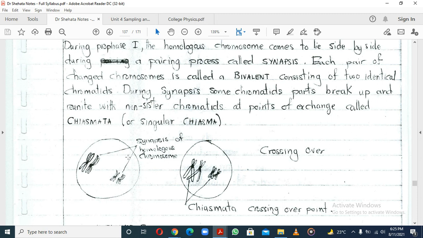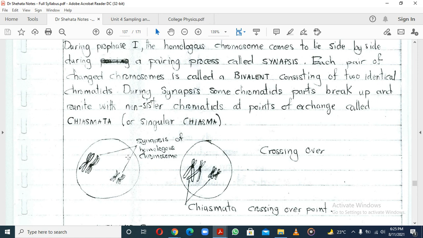Those not held by the same centromere are non-sister chromatids. They like bringing diagrams and asking which one shows synapsis. Synapsis involves non-sister chromatids; they don't have to be bound by the same centromere.